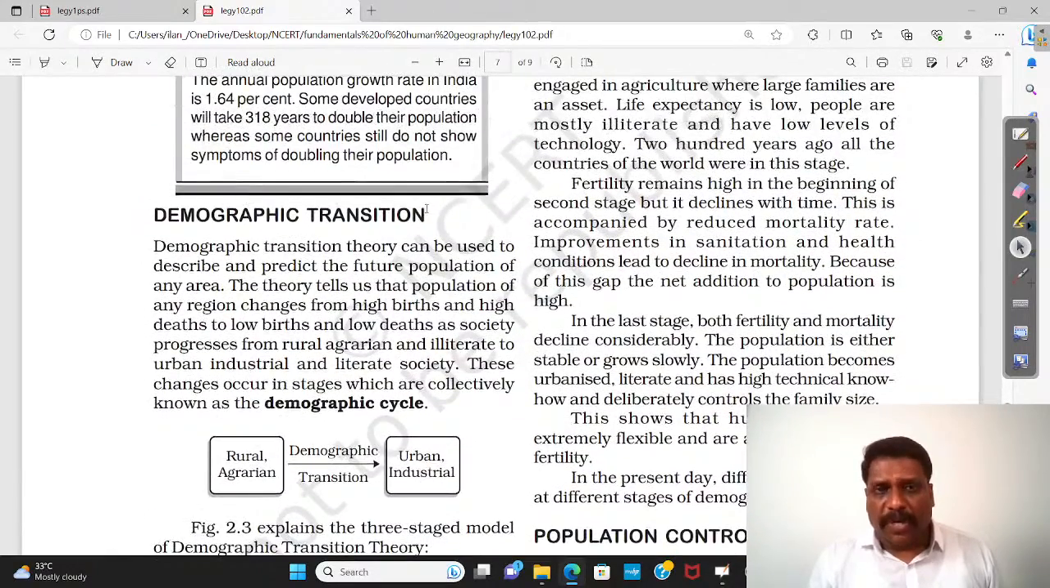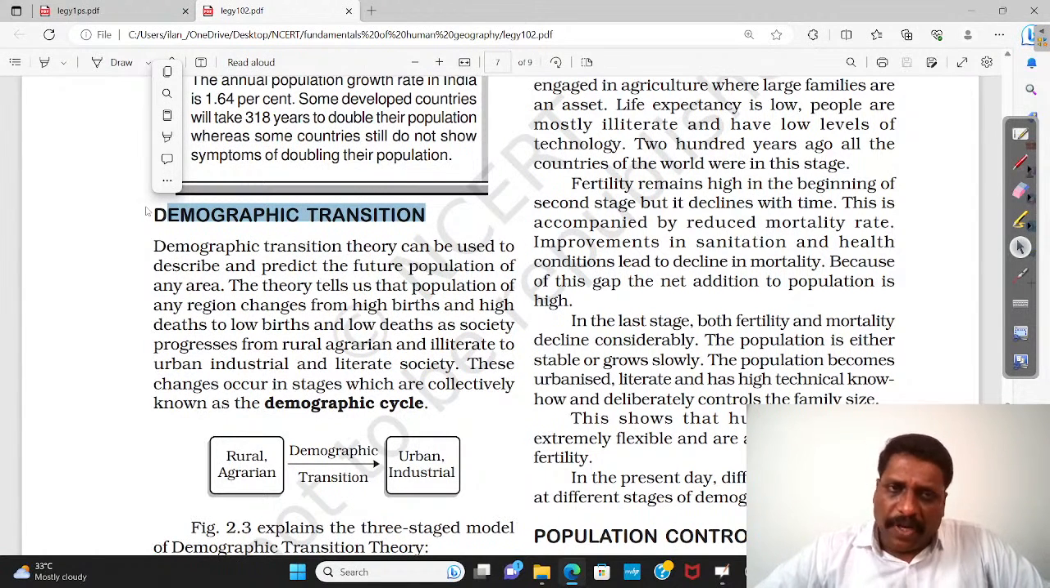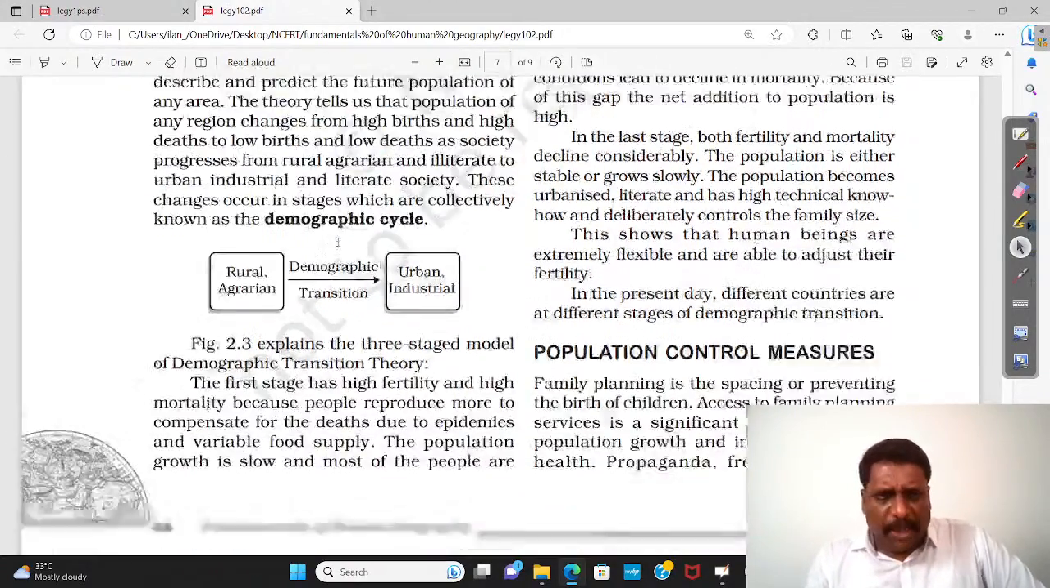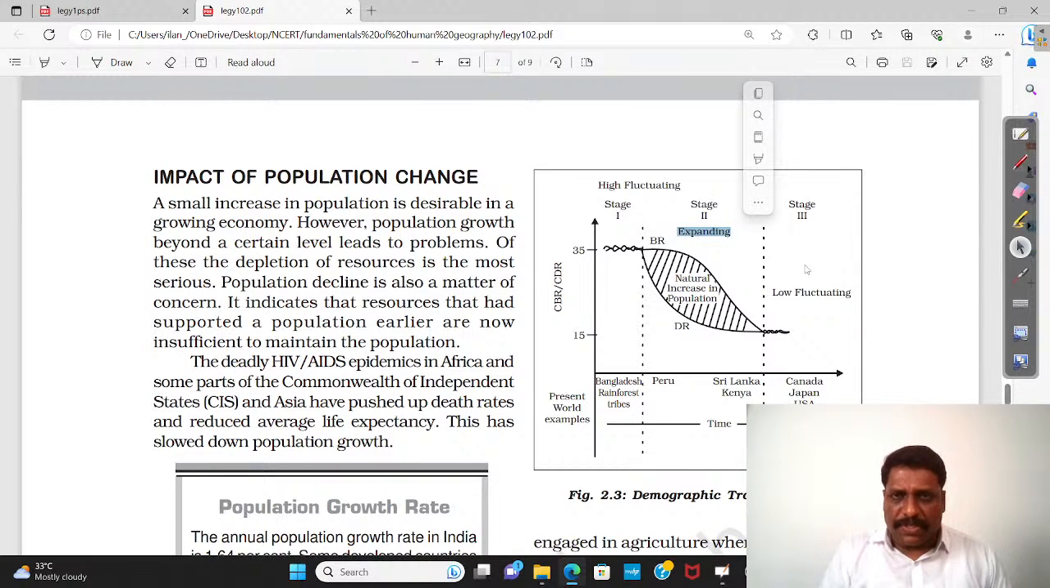What is very important, my friends? This demographic transition model is very, very important. Somewhere I'll give you a gist. Kindly go through it. See, this demographic transition model, actually there are five stages. Here, for example, high fluctuating, early expanding, late expanding, low fluctuating is given. What is given as expanding? Expanding itself we can divide into two stages, early expanding and late expanding.